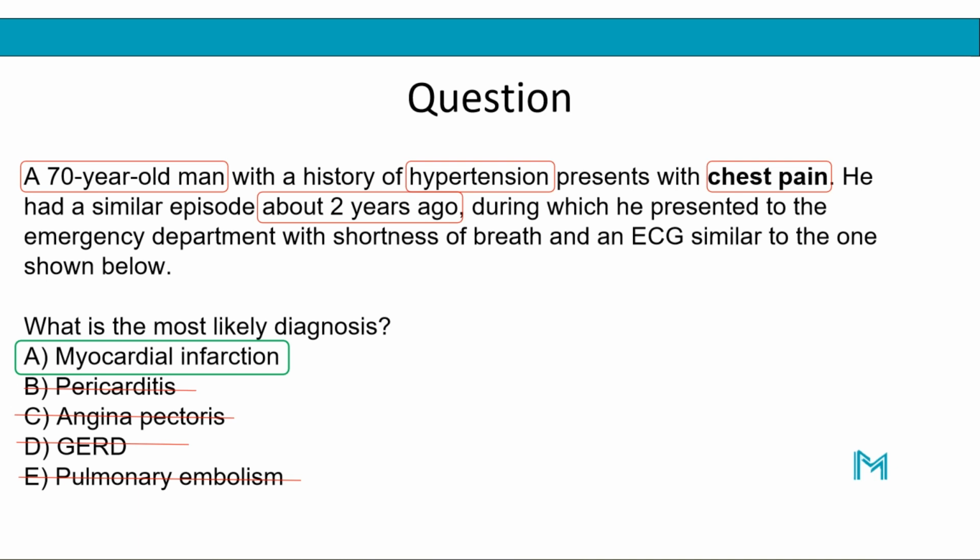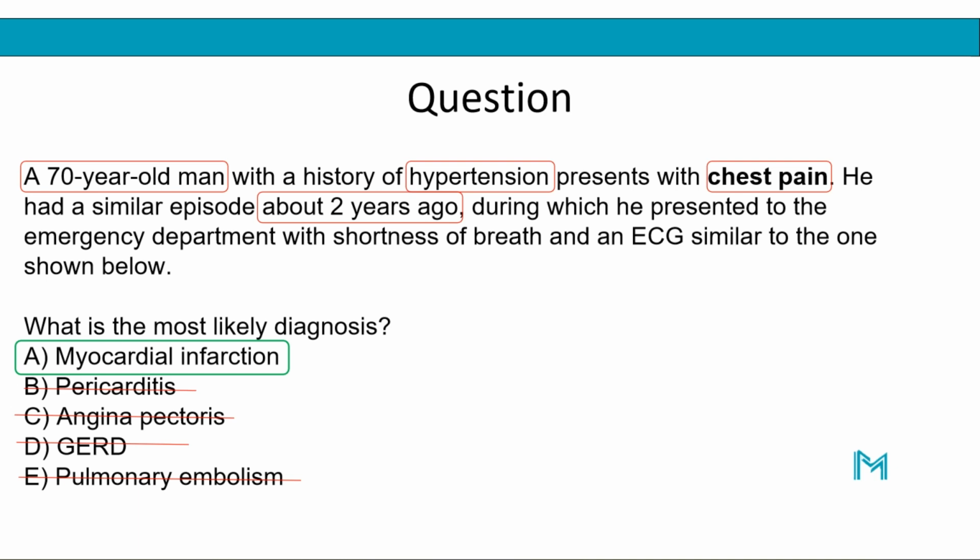We have a module on ACS, acute coronary syndrome, where we discuss myocardial infarction in detail. But we have a non-STEMI, which is a non-ST segment elevation myocardial infarction. But in this case, there's an ST segment elevation, so it's a STEMI. It's an ST segment elevation myocardial infarction, and the infarction is found in the inferior part of the heart.